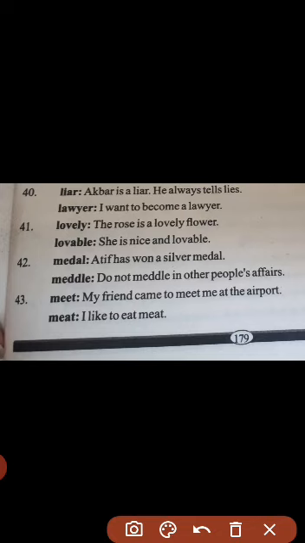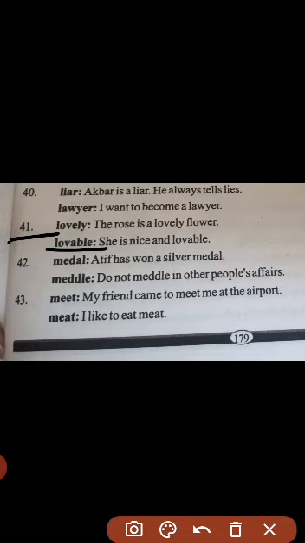Now the first word, because we have done up to 40 in the previous term, that was the first term, and now we are going to resume from the 41st word, that is lovely, lovable. Now how are they the same? They both are adjectives, lovely and lovable, but they are used differently. If you are using lovely, the place of this word in the sentence would be different as compared to the place of this word.